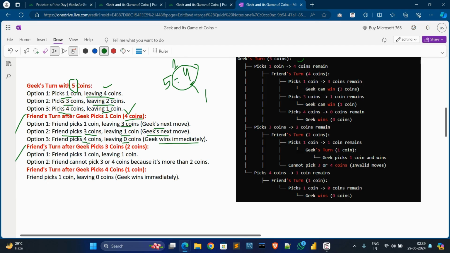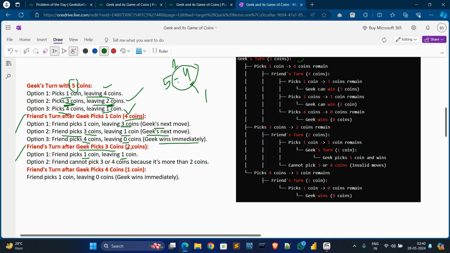Third is the friend's turn after Geek picks 3 coins. Then 2 coins will remain. In that case, the friend can pick 1 coin, leaving 1 coin.